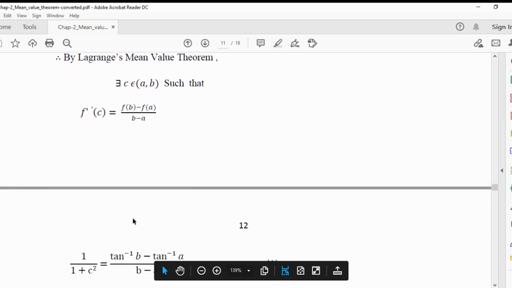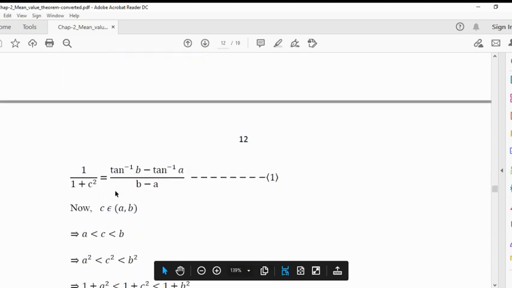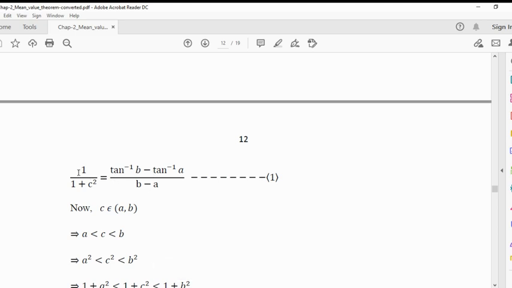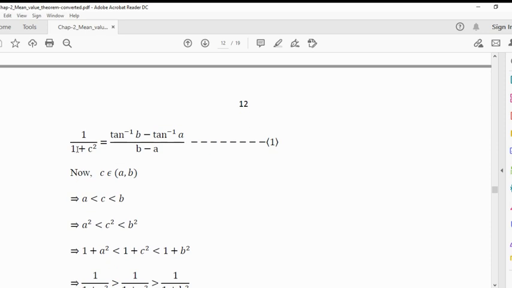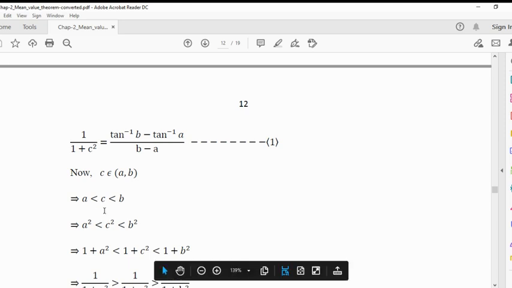So 1 upon 1 plus c square is equal to tan inverse b minus tan inverse a upon b minus a. This is equation number 1. Now c lies in the open interval a, b, so we get a is strictly less than c, which is less than b. Taking the square throughout, a square is less than c square, which is less than b square.